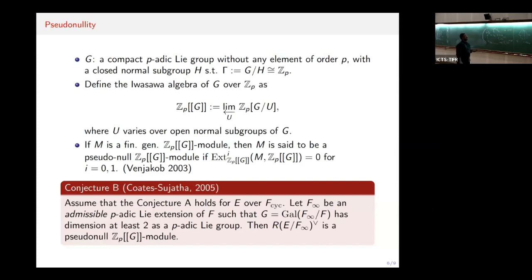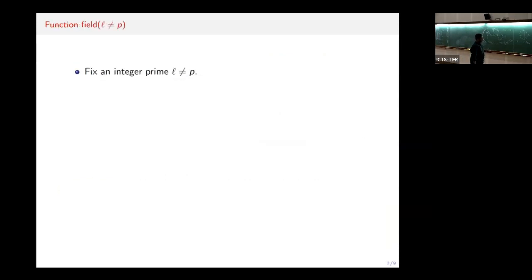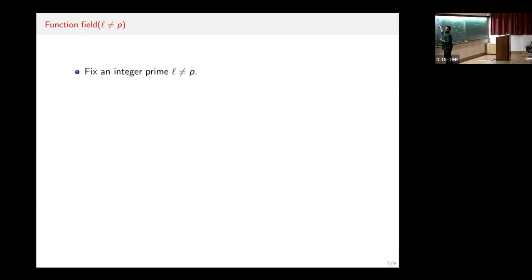So this is the scenario with the number fields. Next, we'll move to function fields. So the first case is the unequal characteristic, l not equal to p. So let us fix two integers, l and n. Let l be an integer prime which is not equal to p, and F be a finite field of characteristic p. And set K to be the function field F(T) over this finite field F.